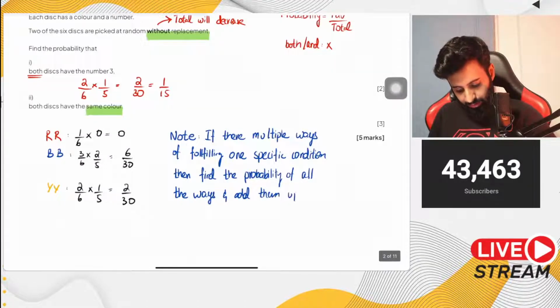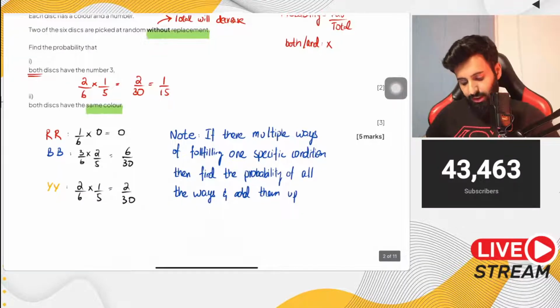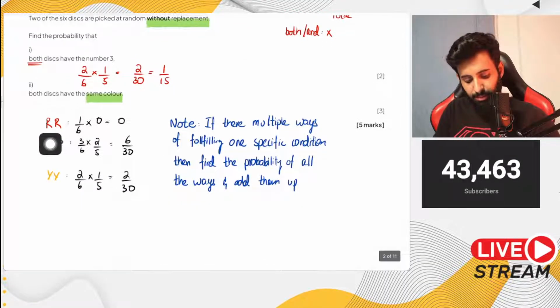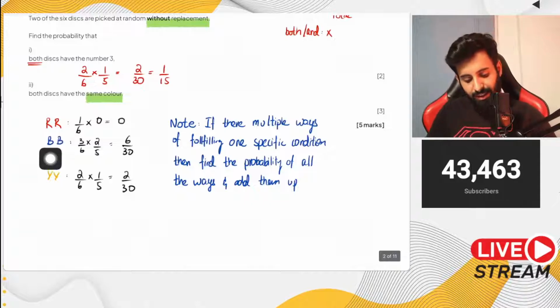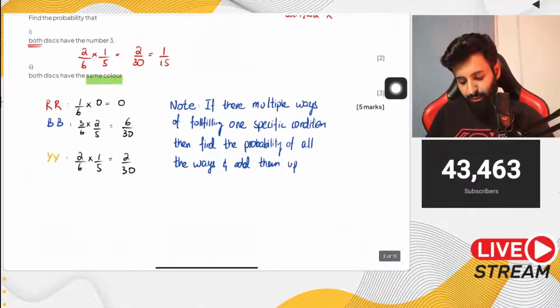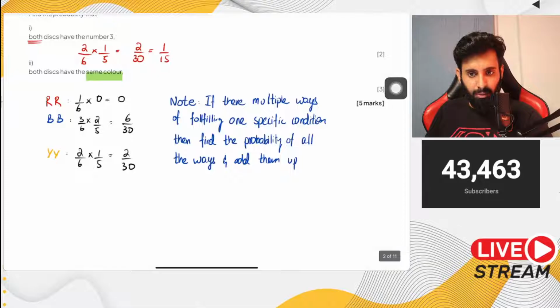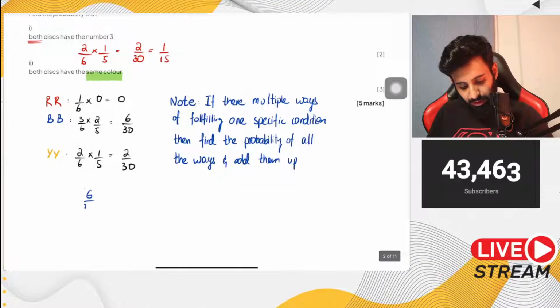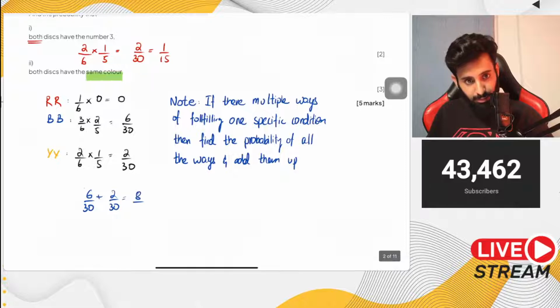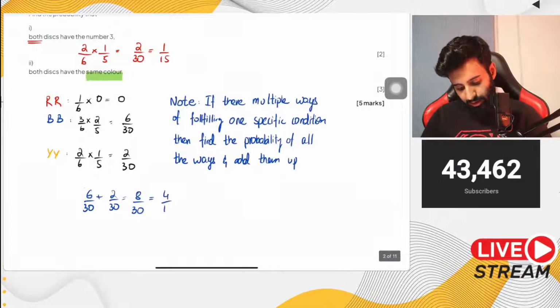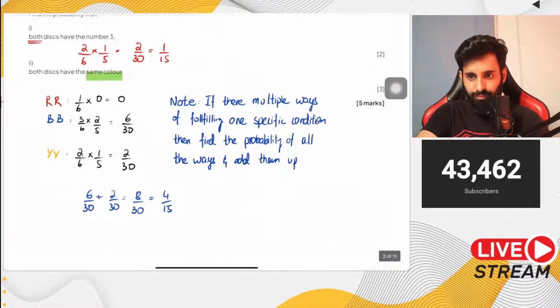Just like over here, in how many ways can we fulfill the condition of the same color? Red, blue, yellow. Now that's a different story, that red is not possible, but if it was possible, we would have considered it. So anyway, what do we get? We get 6 upon 30 plus 2 upon 30, which is equal to 8 upon 30. If you then simplify, 8 divided by 30 is equal to 4 upon 15. And there you go. That's your answer.